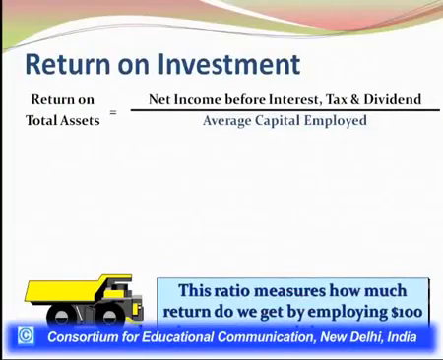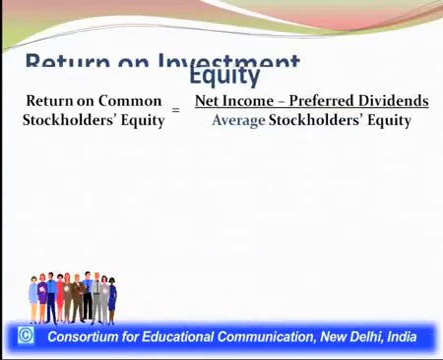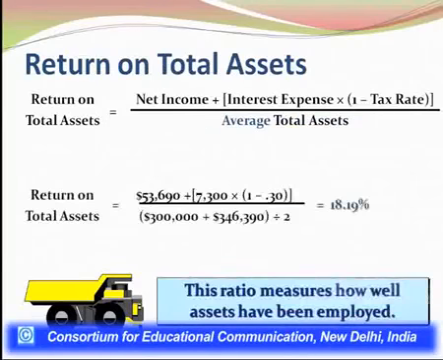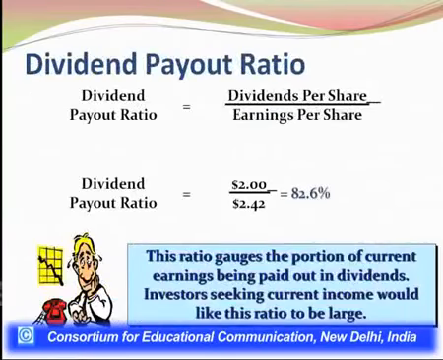As I said in the previous module, return on investment is calculated by taking the profit before interest, tax and dividends, and dividing it by the average investment, and that value tells you how much a company is earning on the investments made by it. So let's have a look at the slide. You have a formula in front of you which says return on investment is equal to, I'm just going to show you the slide, just a second please.